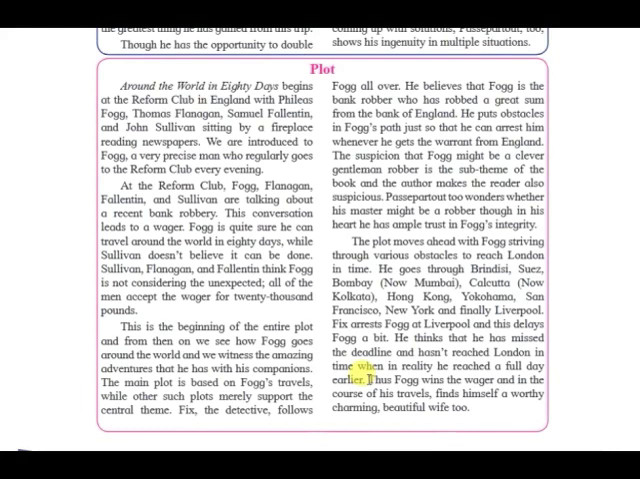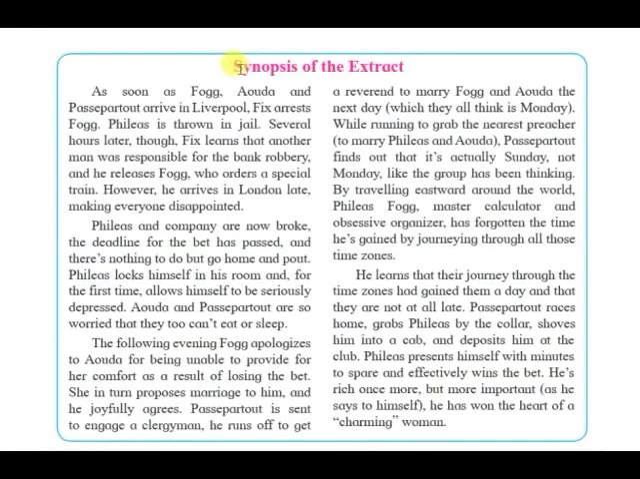He sends his friend, his companion Passepartout to find a clergyman. Then he comes to know that it was not Sunday but Saturday, and on the next day, when he was about to be getting planned to get married with Uda, he comes to know that it is not Monday but it is actually Sunday, and a very close day, and with a very close call, he wins the wager. Thus, Fogg wins the wager, and in the course of his travel, finds himself a worthy, charming, beautiful wife too, which is Uda. Now let us discuss the synopsis of the extract.